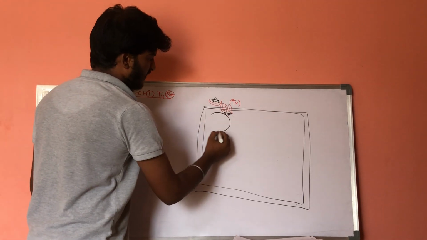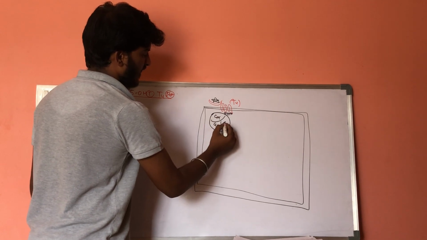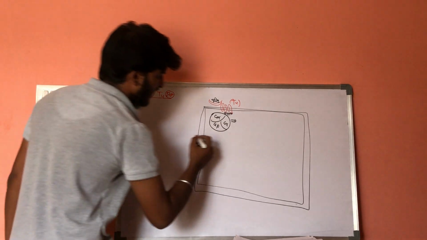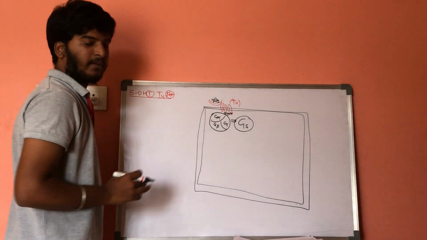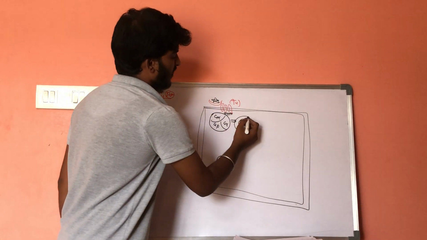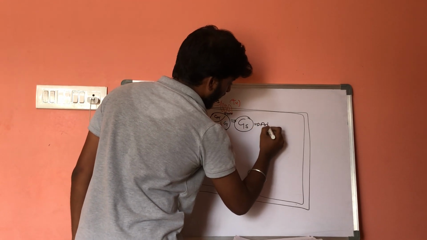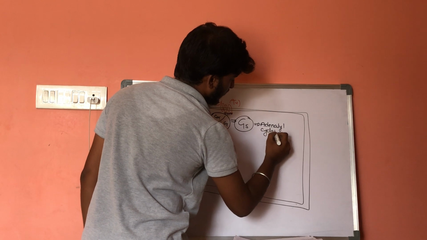It will activate the G protein, that is G alpha, G beta and G gamma. Whenever serotonin is attached, it will activate the G stimulatory protein. The G stimulatory protein will activate adenylyl cyclase.